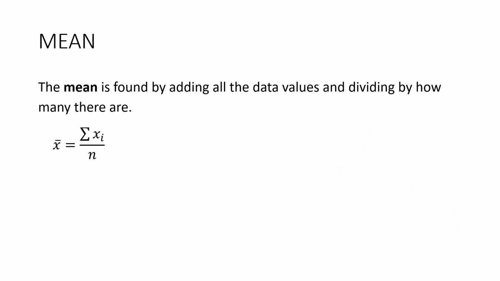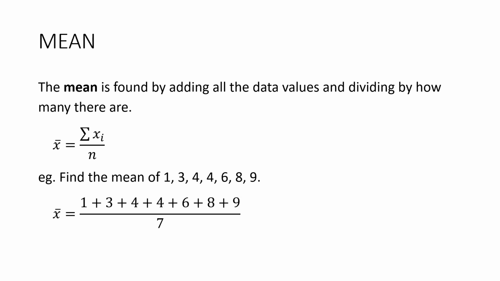The mean is found by adding all the data values and dividing by how many there are. You've been doing this for a long time now, but you might not have seen this formula. This is the symbol for the mean, x with a line over the top, and it's equal to the sum of all of the individual data scores divided by the number of scores. So let's find the mean of 1, 3, 4, 4, 6, 8, 9. We add them up, divide by 7, which gives us 35 over 7, which is 5.